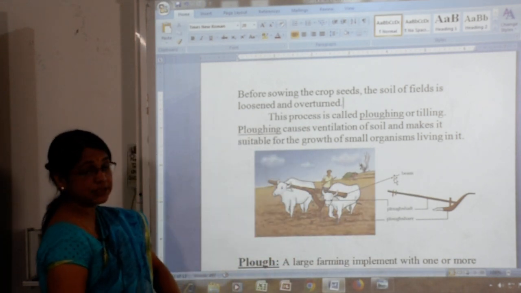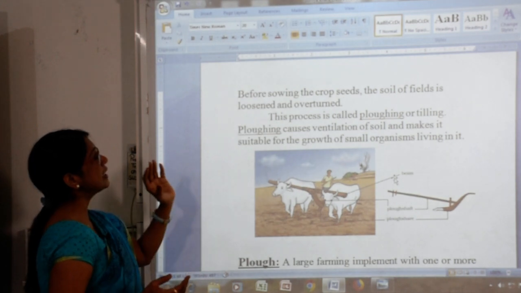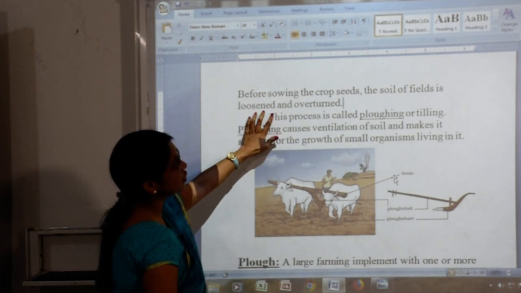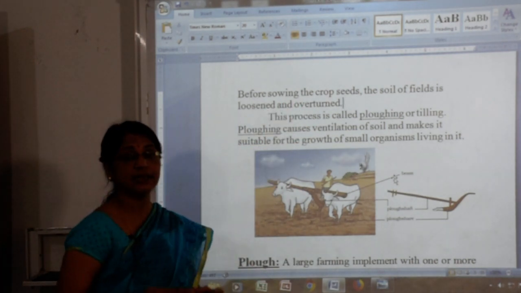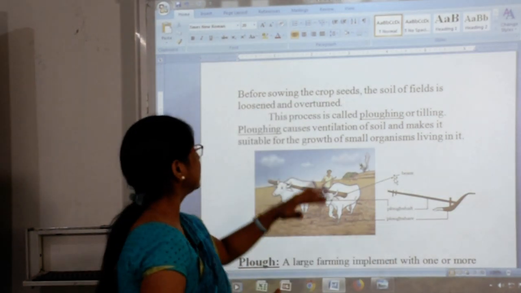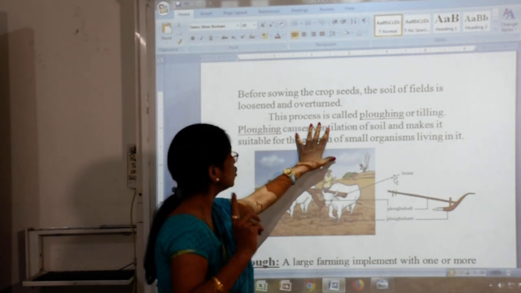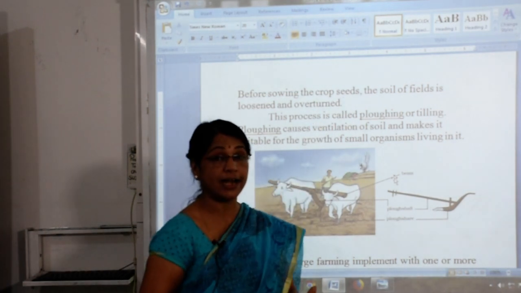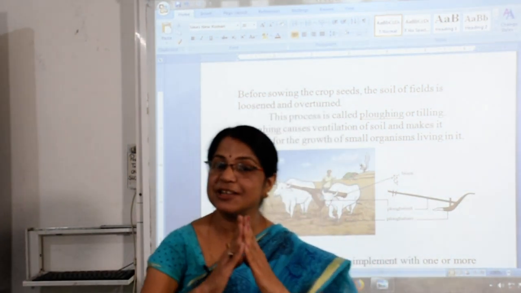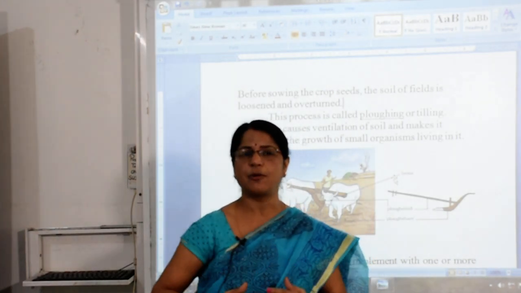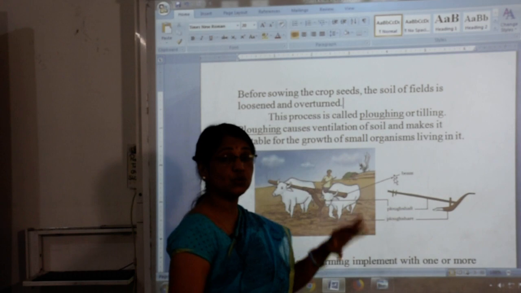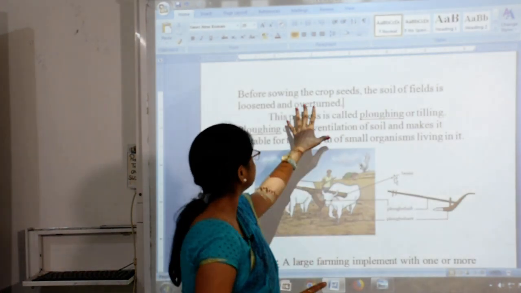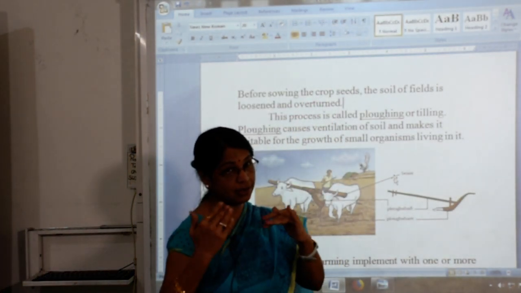Before sowing the crop seeds, the soil of the field is loosened and overturned. Children, due to this loosening and overturning, earthworms and microbes can easily remain in the soil. According to previous knowledge, earthworms and microbes are friends of the crops, especially the best friends of the farmer. Why? In preparing the soil we use a few tools, but the farmer is happy with the earthworm.